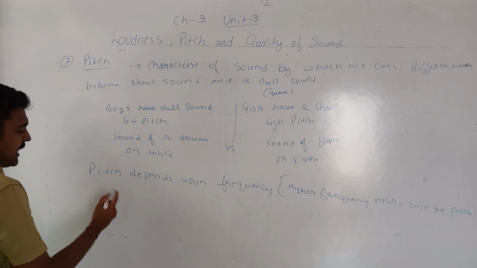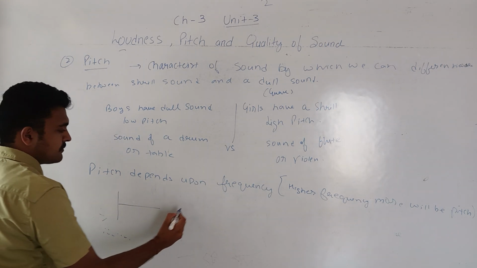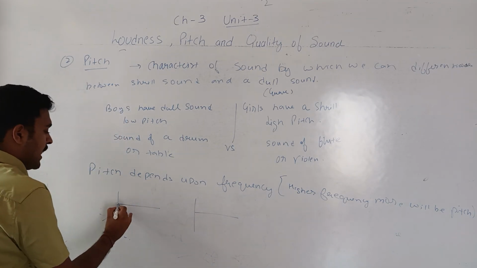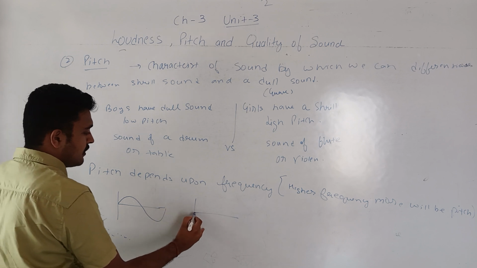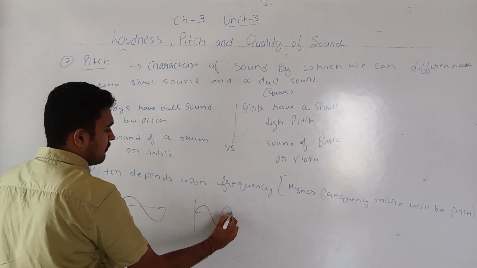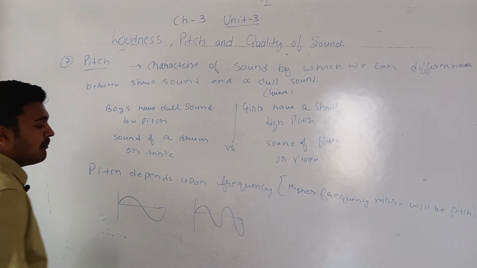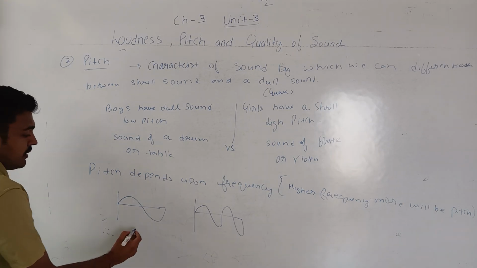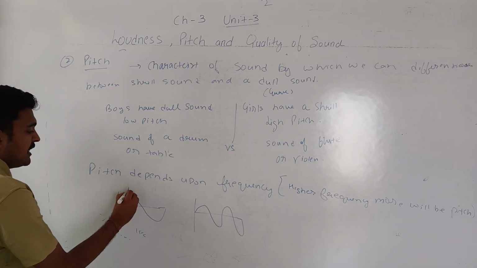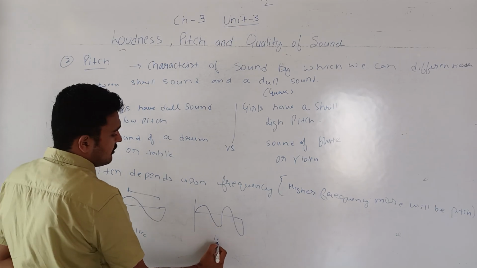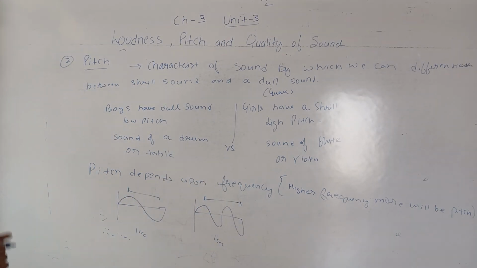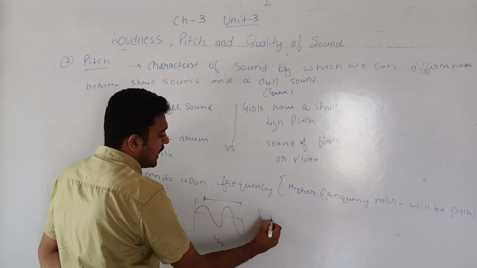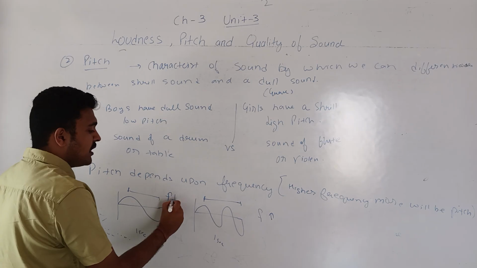So for example, if we have two waves and both are having the same amplitude, but in 1 second only one wave is produced, while here in 1 second two waves are produced, it means this has a higher frequency and this has a lower frequency.